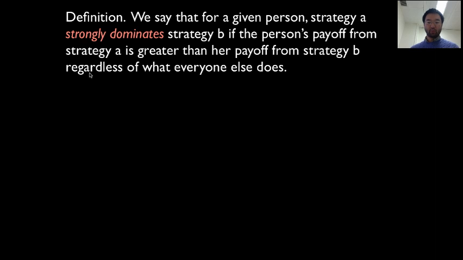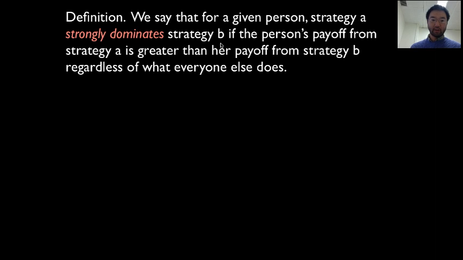So what we're trying to do here, like I talked about in class earlier today, is come up with ways to make predictions in games. We came up with two ideas. The first one was this idea of domination. Remember, we say that for a given person, strategy A strongly dominates strategy B if the person's payoff from strategy A is greater than their payoff from strategy B, regardless of what everyone else does. So if strategy A strongly dominates strategy B, then strategy B will never be played. We can make that prediction.